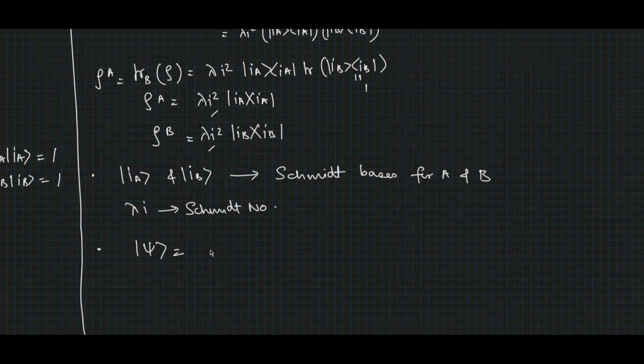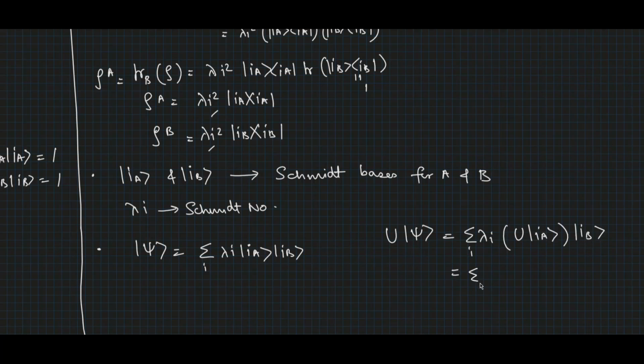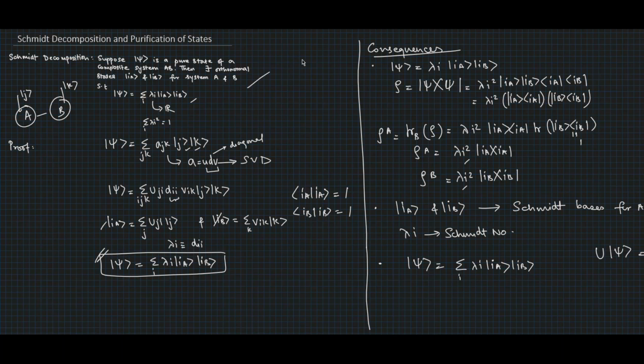If |ψ⟩ has a Schmidt decomposition Σ λ_i |i_A⟩|i_B⟩, then for a unitary operator U acting on the system A or B alone, U operating on |ψ⟩ would be equal to Σ_i λ_i U|i_A⟩|i_B⟩, or Σ_i λ_i |i_A⟩ U|i_B⟩, which implies that there is an algebraic invariance. So this was the statement of Schmidt decomposition and the proof, and these three were its consequences.